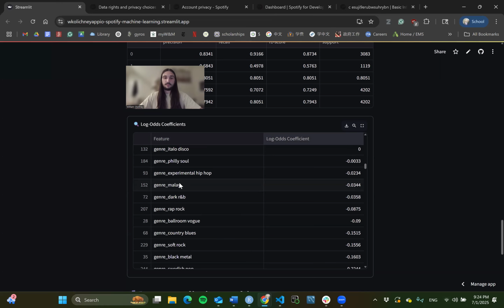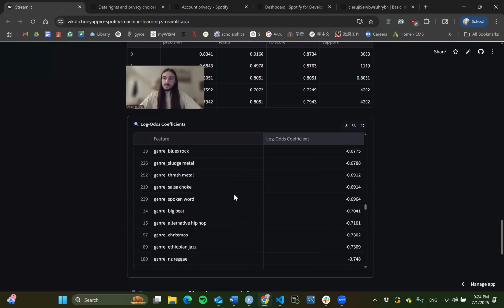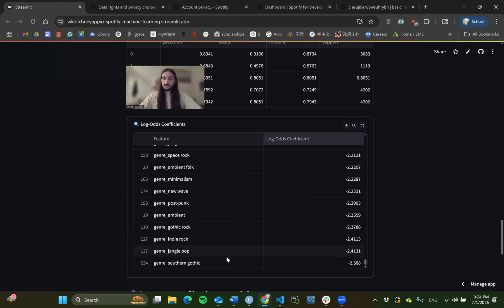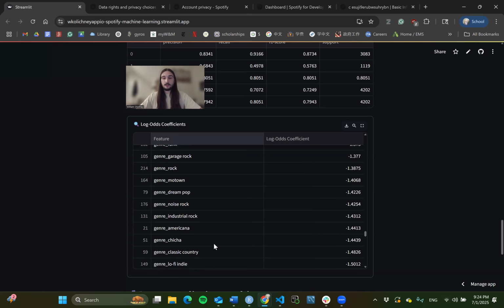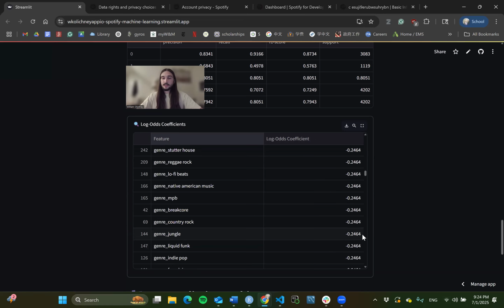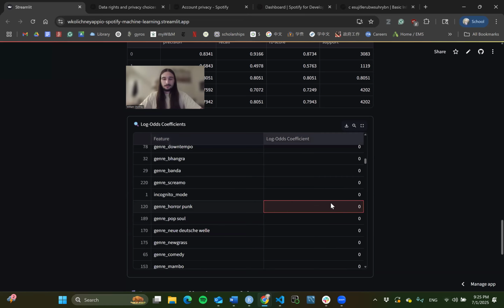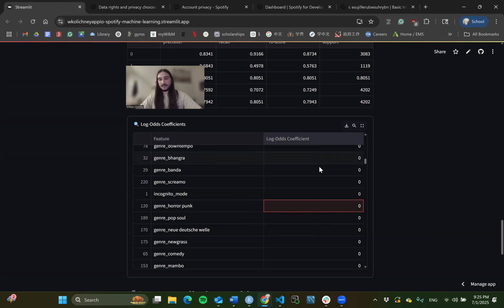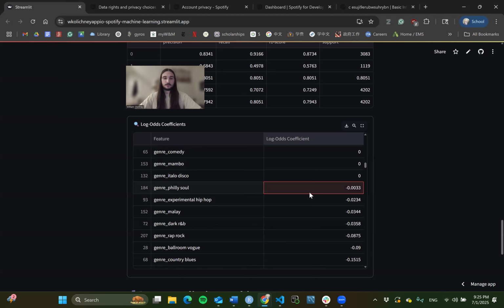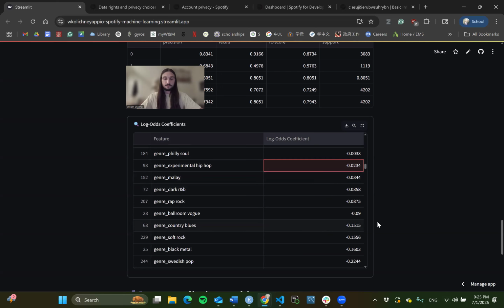If it's a deeply negative number, especially, like Southern Gothic, I'm way less likely to skip that song. Numbers that are in the middle don't really push it one way or the other. You're not any more or less likely to skip it. Nothing huge there. And even genre experimental hip hop is not very strong on whether I'm going to skip it or not.